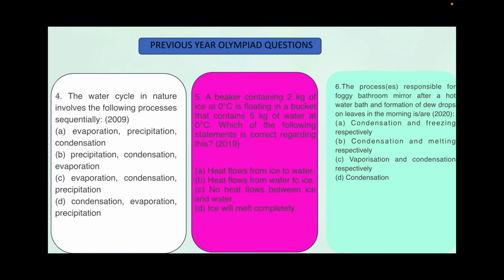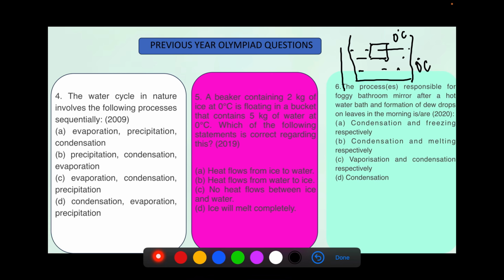Next is question number 5. A beaker contains 2 kg of ice at 0 degrees Celsius floating in a bucket that contains 5 kg of water at 0 degrees Celsius. Which of the following is correct? So the water and the ice are at the same temperature. So no heat is going to flow from water to ice and vice versa. So no water is going to freeze into ice, or no ice is going to melt into water.